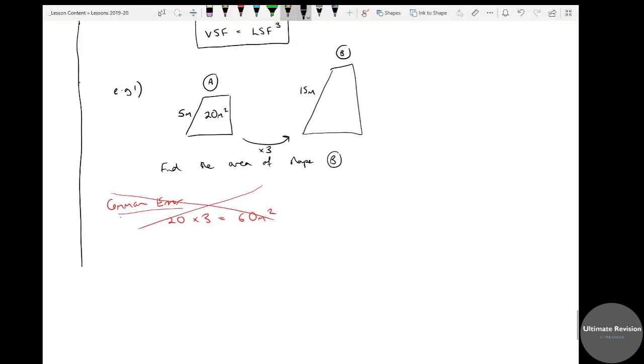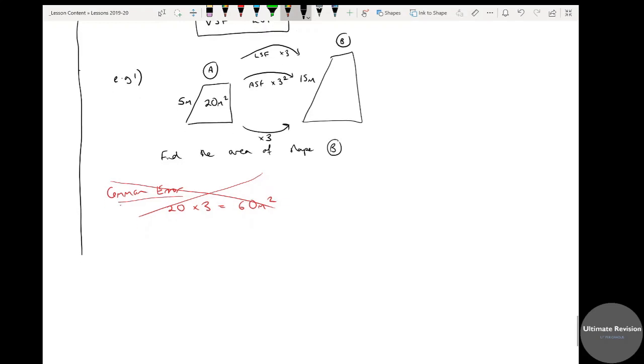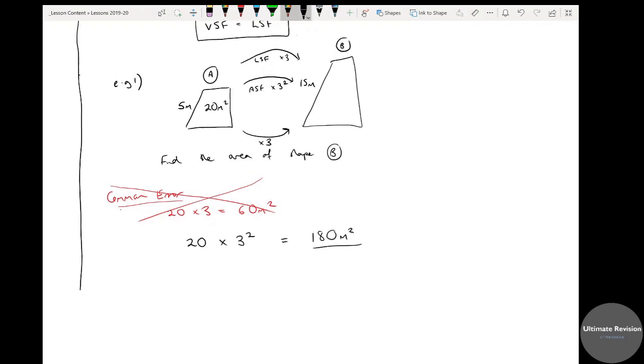What you should do is, I'm just going to put it up here again to give us a bit more space. So the length scale factor is times by 3. The area scale factor would be times by 3 squared. Times by 3 squared, that's really important. So my actual answer is going to be 20 times 3 squared, because I'm looking at areas, not lengths. And 20 times 9 is 180 meters squared, which would be the correct answer. So don't fall into that trap.